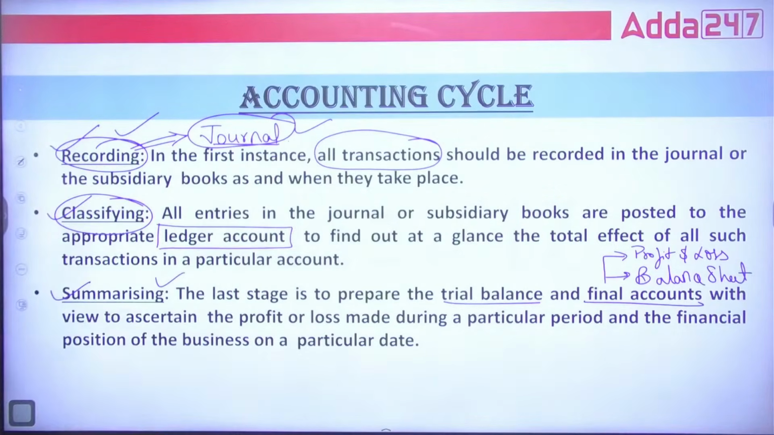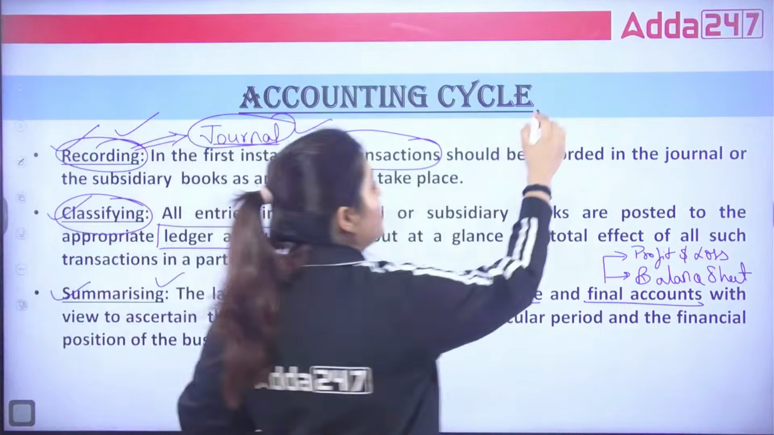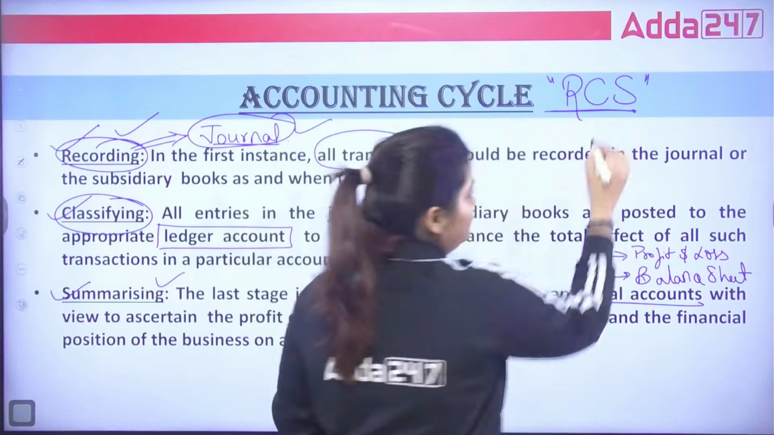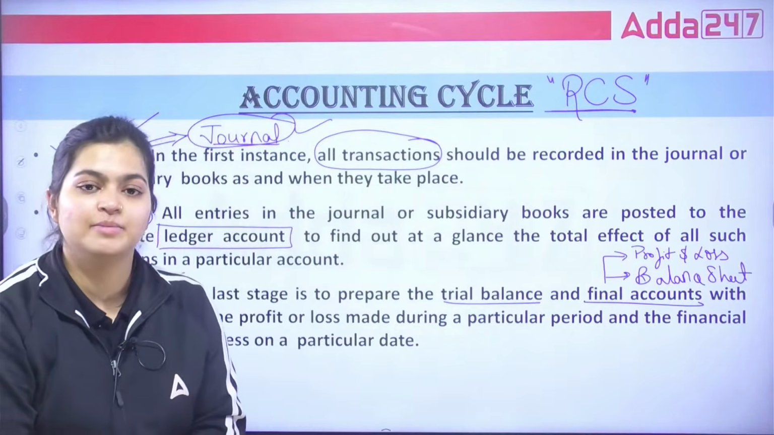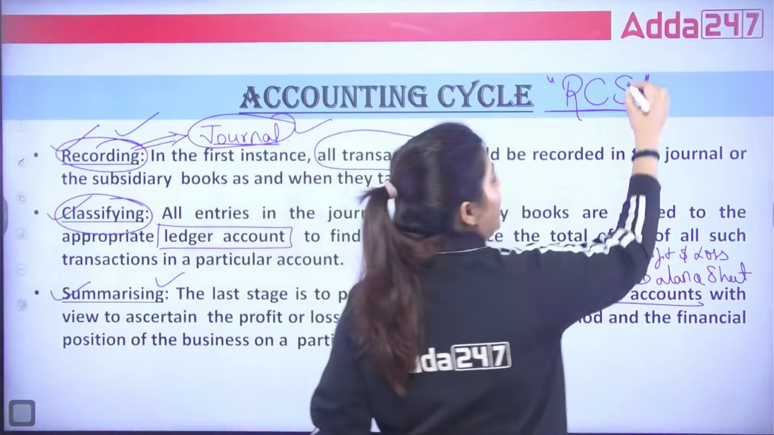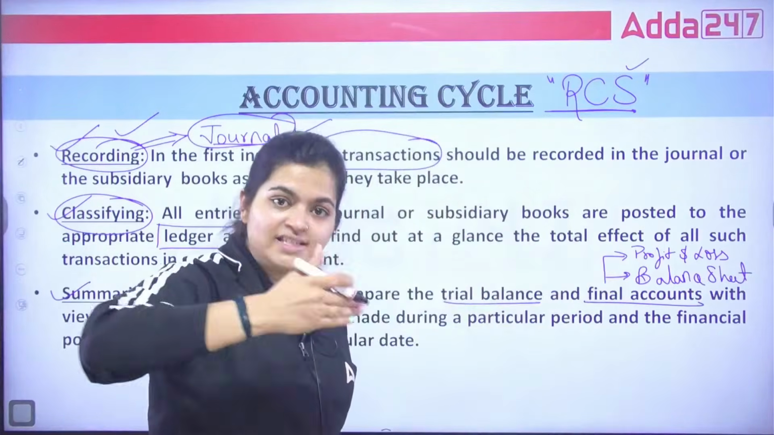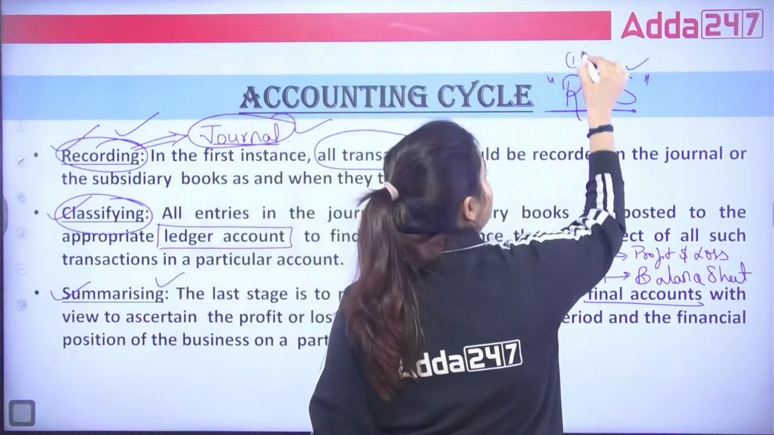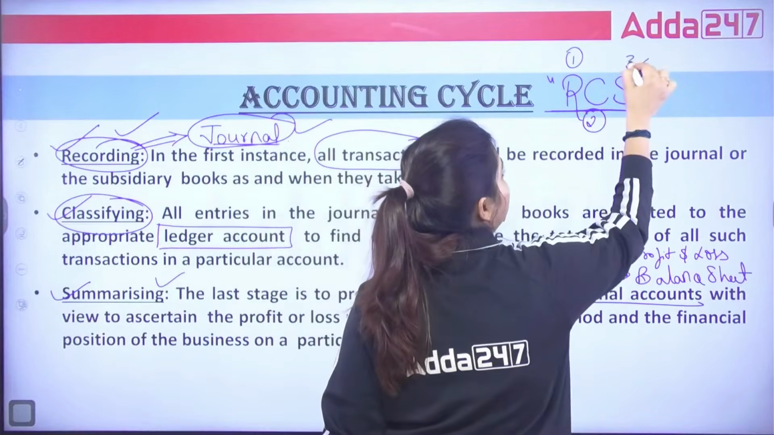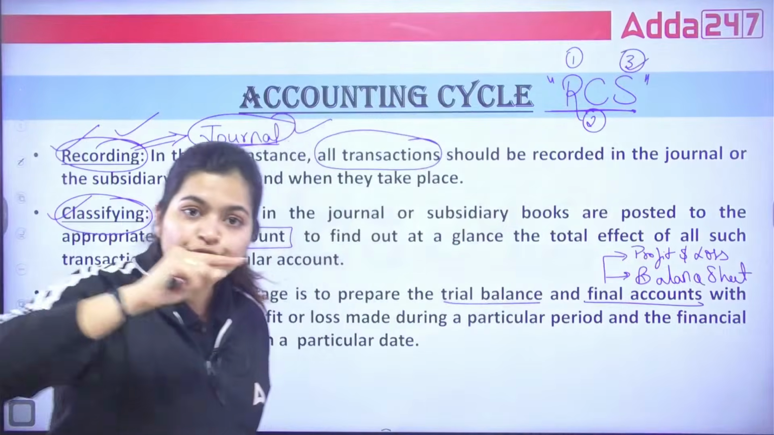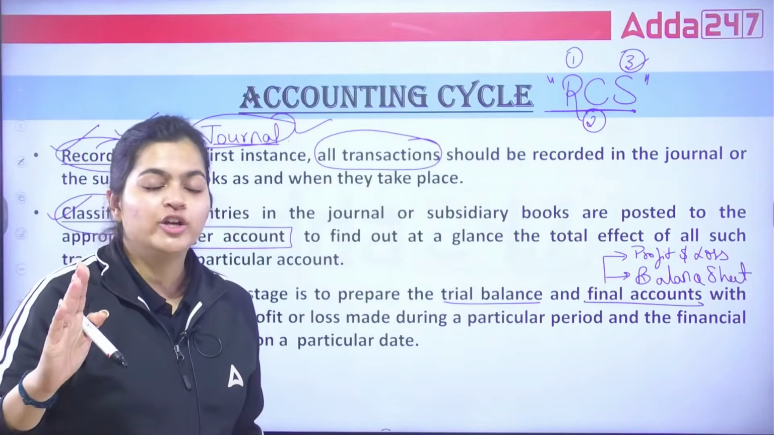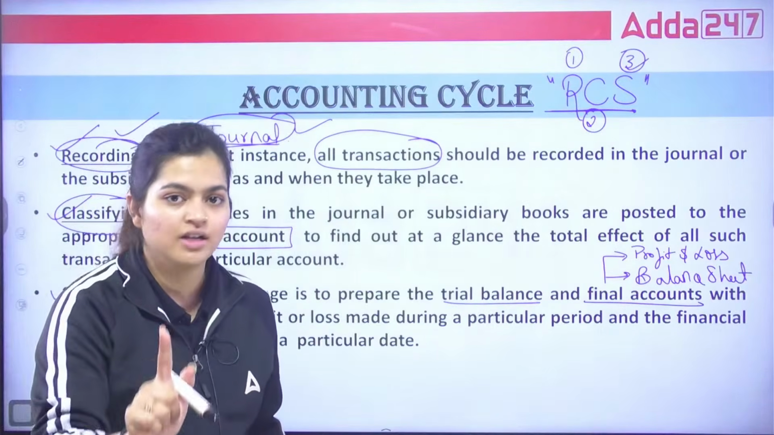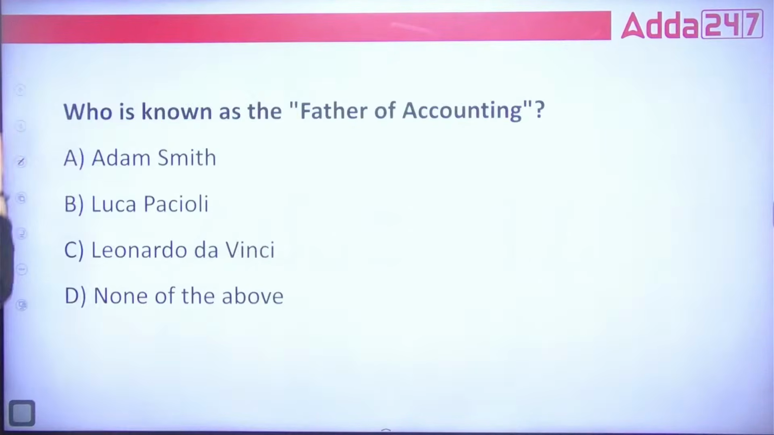Correct? So this is about the accounting cycle, and you can remember this accounting cycle as RCS. Recording, classifying, summarizing. Remember one thing, you cannot start with summarizing. This is a step, this is a cycle. You need to always start with first recording, then classifying, then third summarizing. This is the flow. You cannot change it. You cannot say classifying is first, then recording, then do the summarizing. No, that is wrong. Chaliye. So this is about the accounting cycle.